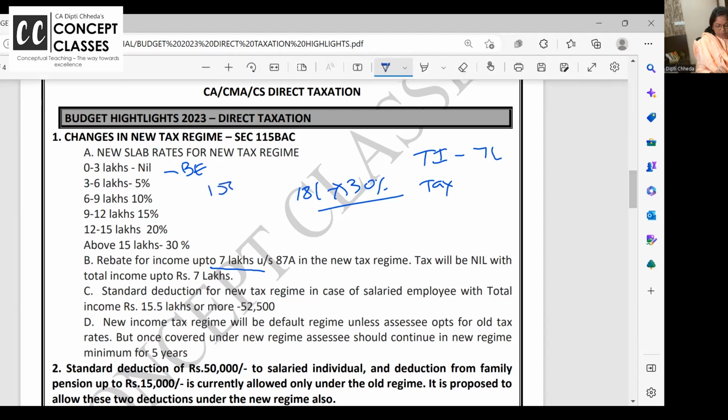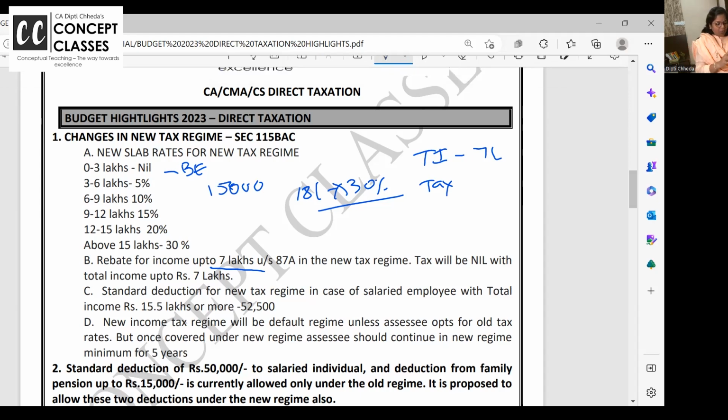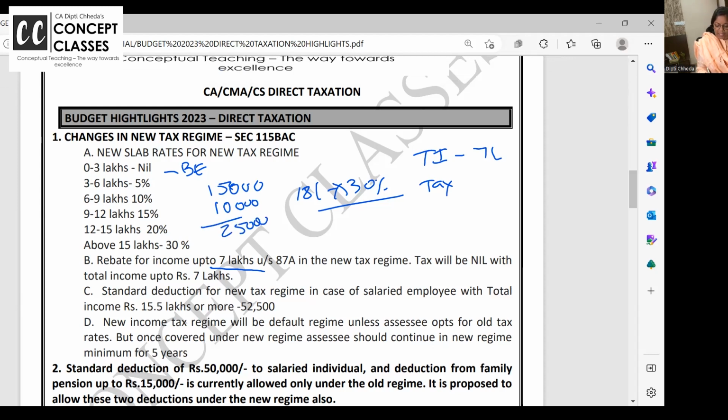That is coming to 15,000. And 6 lakh to 7 lakh, one more lakh. How much is the tax? 10%. That is 10,000. So your tax on 7 lakh income is 25,000. You will get a rebate under section 87A of 25,000 and your tax payable is nil.